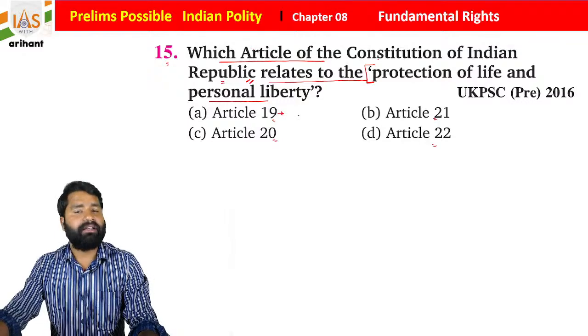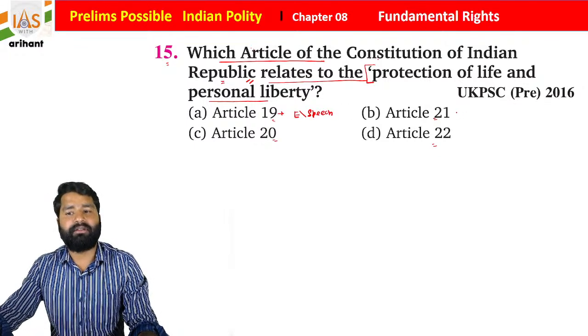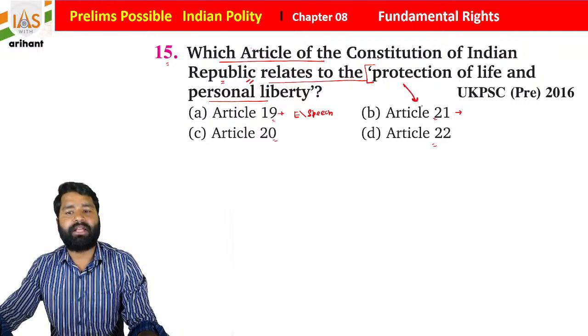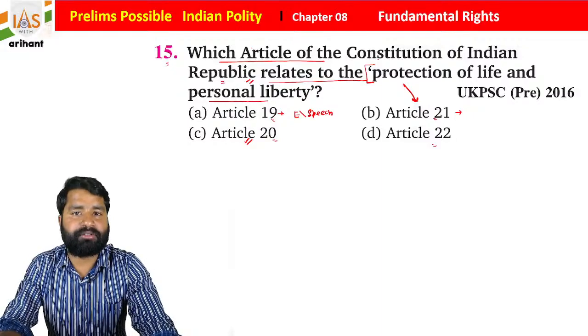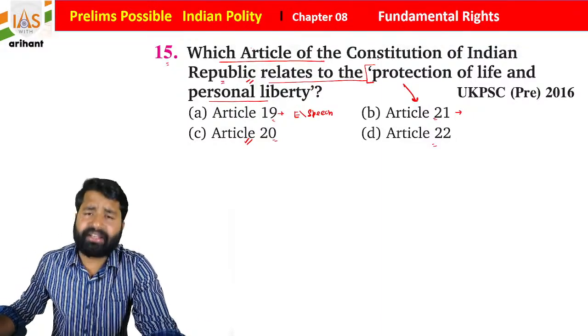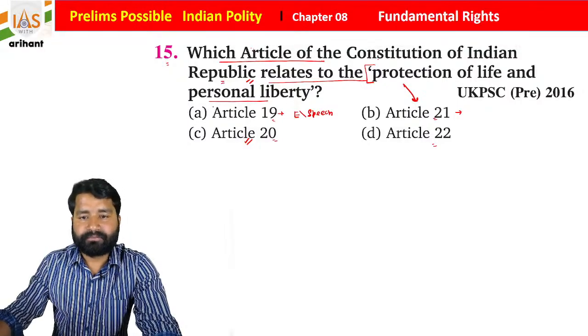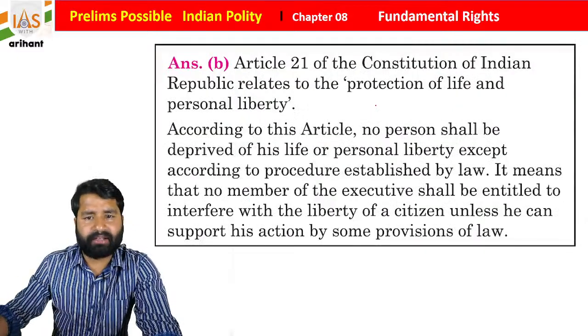So Article 19 is about the freedom of speech and expression. Along with that, students, Article 21 is about the protection of life and personal liberties. Article 20 is connected with the protection in respect of conviction for any offence. Article 22 is about arrest and detention. So statement B is going to be right for this. The concepts are very easy.